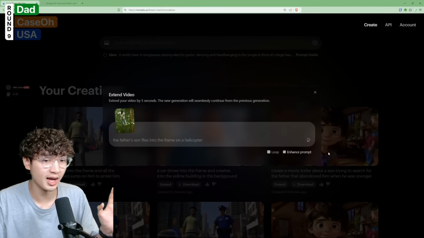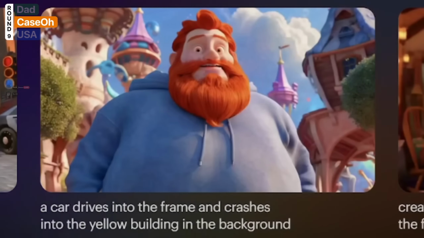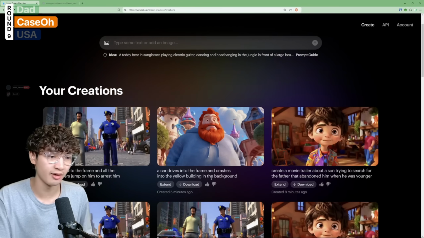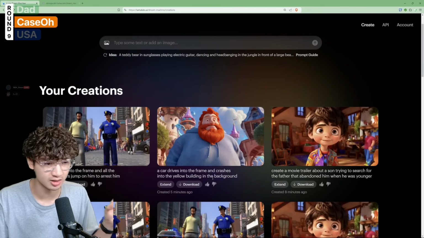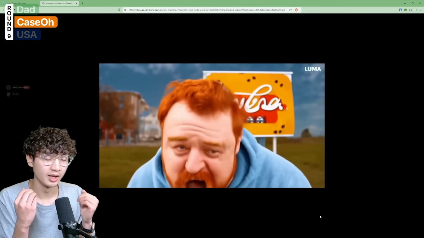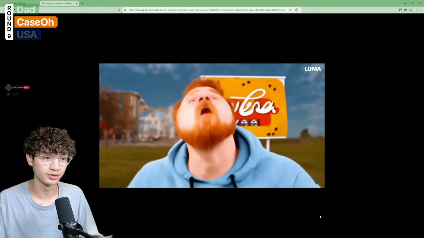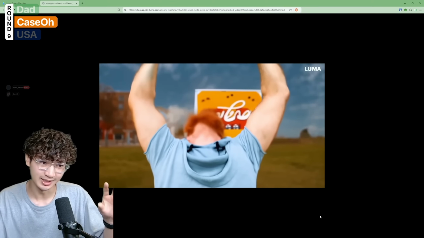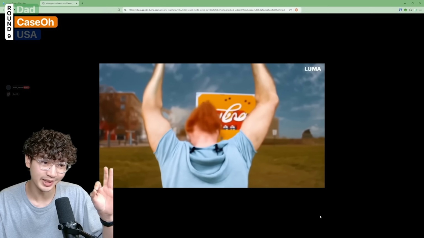So now while we wait for that one to load, we can have a look at the Queso movie trailer. I've said the car drives into the frame and crashes into that fast food place in the background. So this is how we're gonna start the fight. Okay, so we have the radioactive donut. He eats it, and then he becomes slightly muscular for some reason.